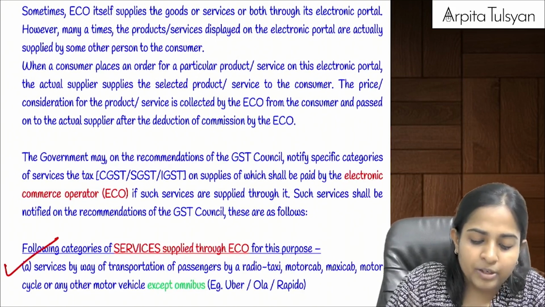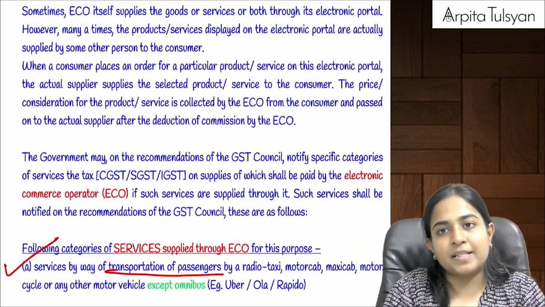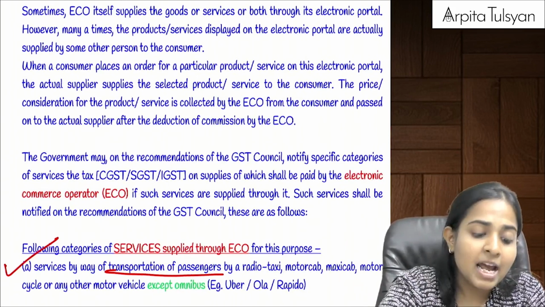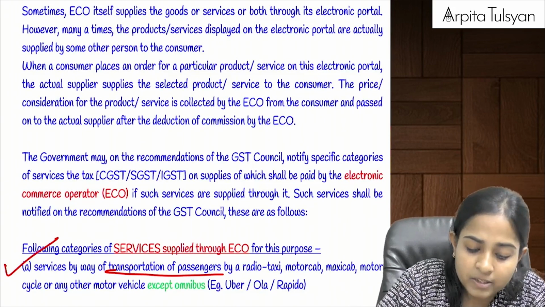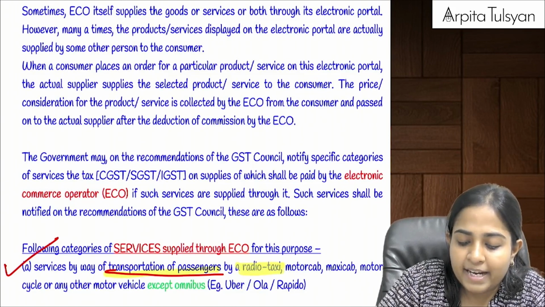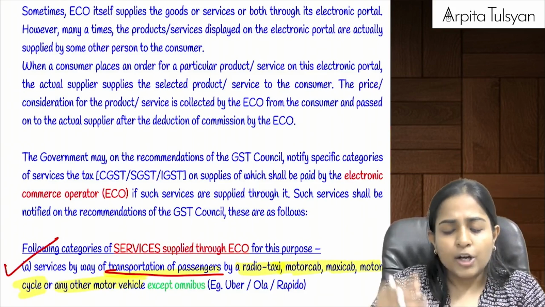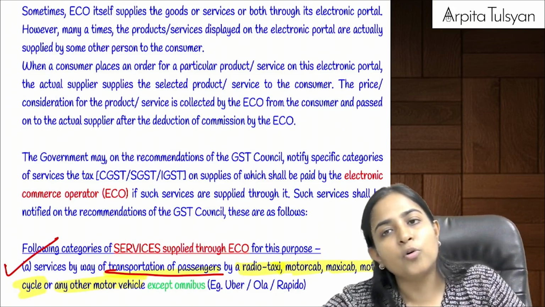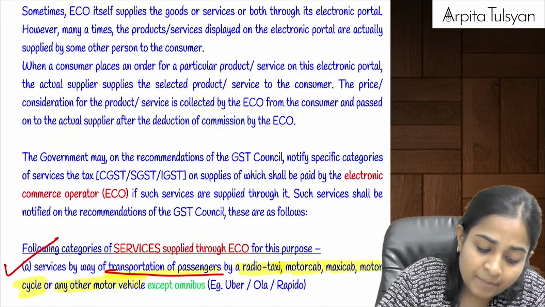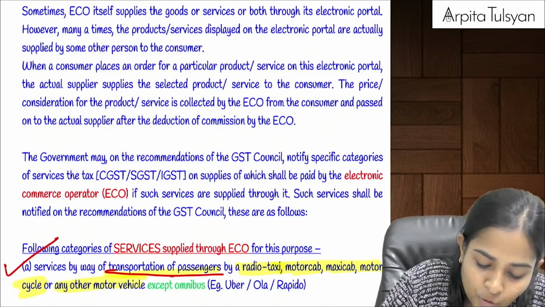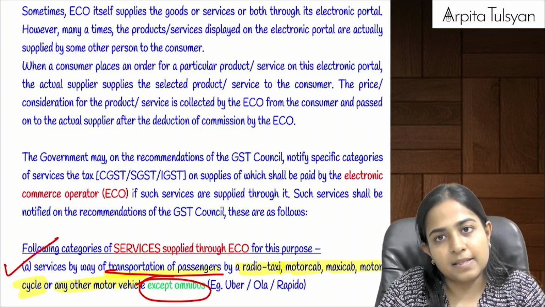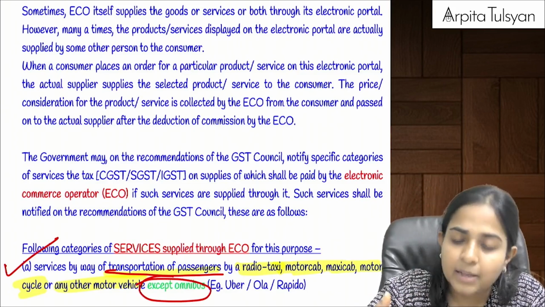Do you recollect this first point, transportation of passengers? Ola, Uber example we had taken. See what they have done now. Transportation of passengers by radio taxi, motor cab, maxi cab, motorcycle or any other motor vehicle. Do you recollect we had taken the example of Ola, Uber, Rapido also? Now from that they are removing the term omnibus. Omnibus is removed from there.